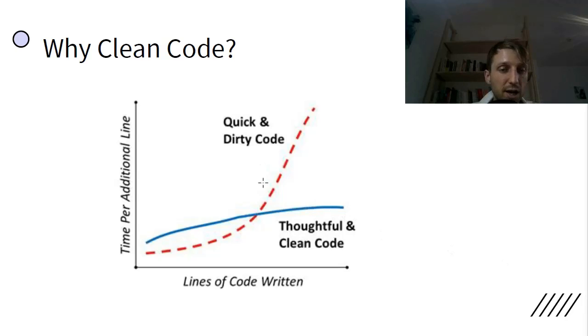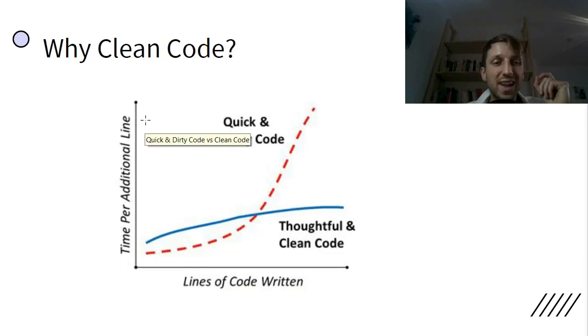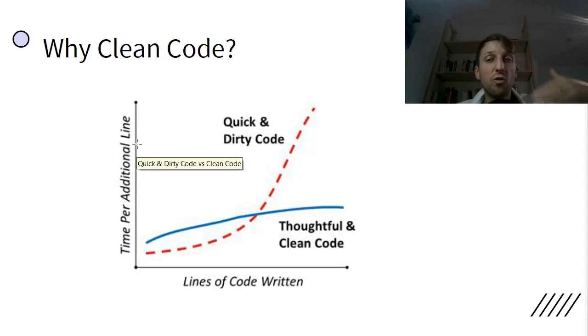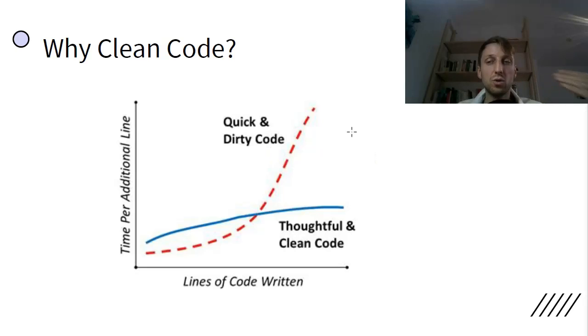This is why, if you write quick and dirty code, you see it plainly in the graph. The x-axis is the number of lines you have already written in your code project, and the y-axis corresponds to the time per line, the time you have to invest to write one additional line in your source code. You see, the more lines of code you have already written, the more time generally it takes to add another line to the code.